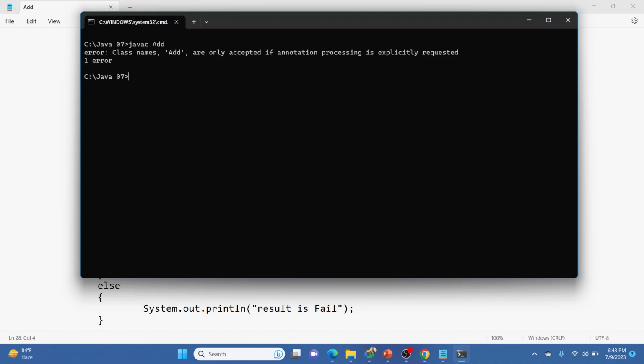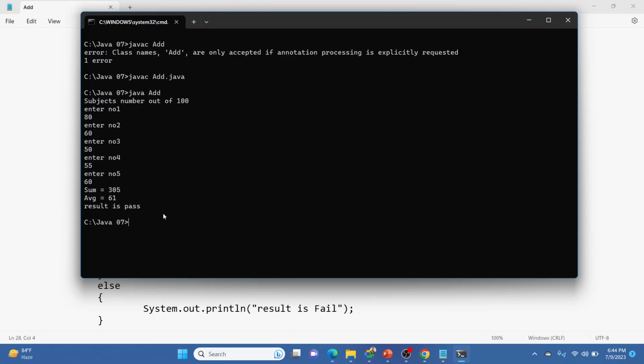There is one error, class name. Okay, in javac we should use .java. Okay, there is no error after that. So java add, subject numbers out of 100. In one subject they got 80, in one subject 60, in one subject 50, in another subject 55, and another 60. So the sum is calculated automatically, and the average will be greater than 50, so it is going to show us pass. The sum is 305, average is 61, the result is pass.